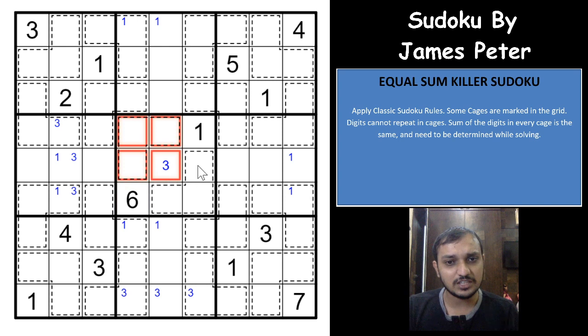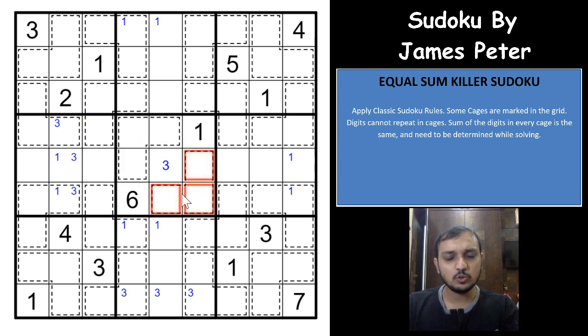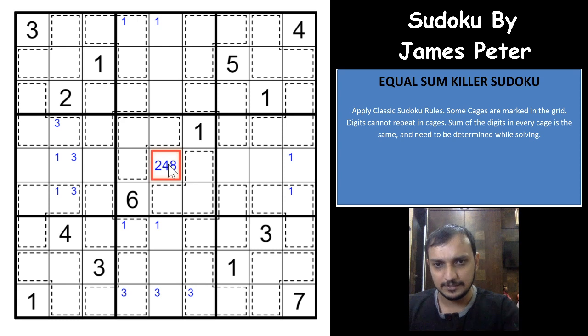So 45 minus 10 is 35. The sum of these two cages would have to be 35, which is an odd number. That is never possible, right? Because the sum is the same for every cage, the sum of these 6 numbers will always be even. If this is a, this is 2a, and 2a will always be even, which means you cannot have an odd digit here, it will always have to be an even digit, right?